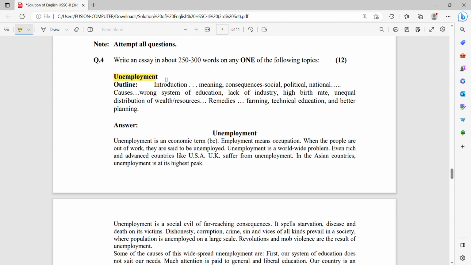Number 1 topic is unemployment, with the given outlines: introduction, meaning, consequences, social, political, and national; causes, wrong system of education, lack of industry, high birth rate, unequal distribution of wealth; remedies, technical education and better planning. Although the conclusion is not mentioned in the outline, you have to put a conclusion or a concluding note to this essay. And remember one thing, your essay should consist of at least 250 to 300 words.